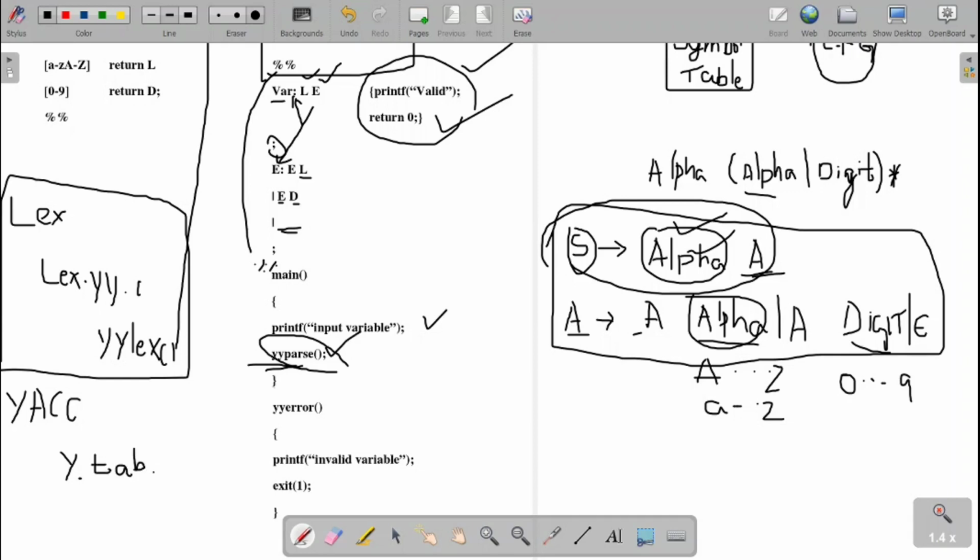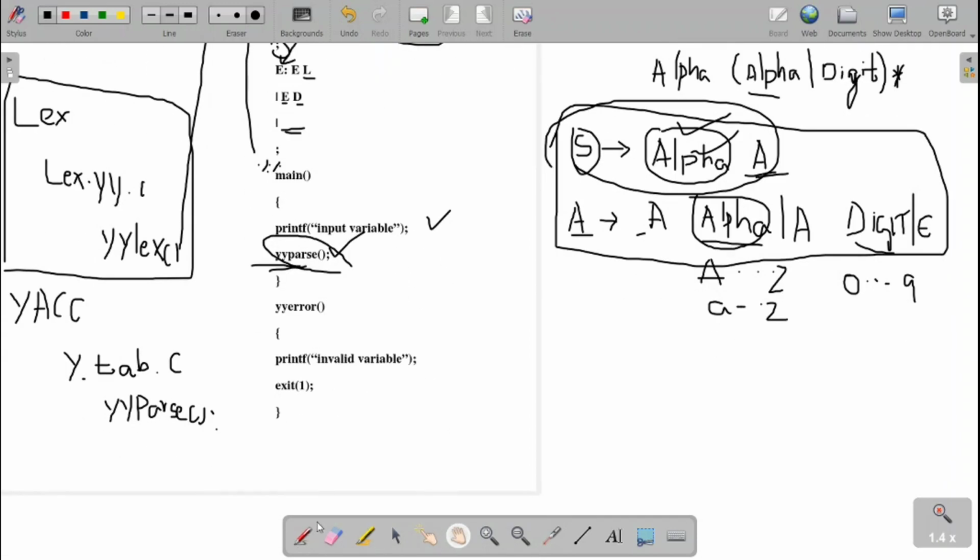y.tab.c will have a function called YYParse. By calling that YYParse, the rules part will get executed, which internally will call the LEX program for the tokens. Fine. Now there is one more routine you can observe.